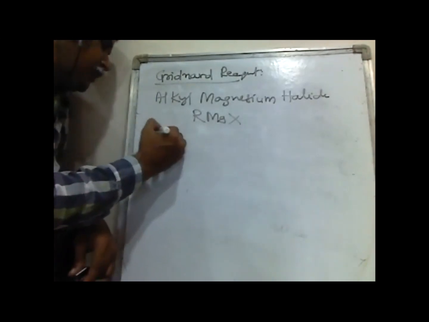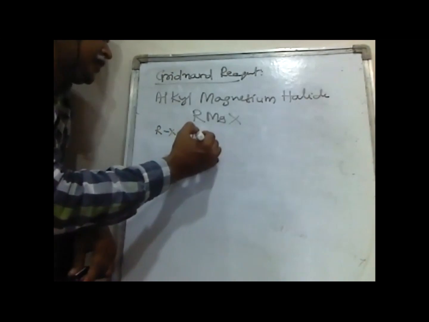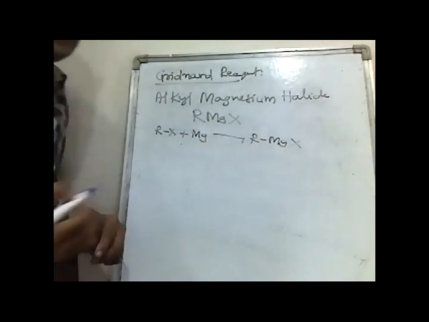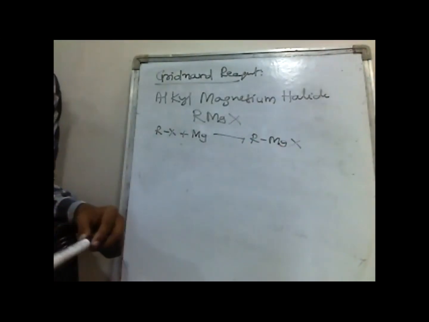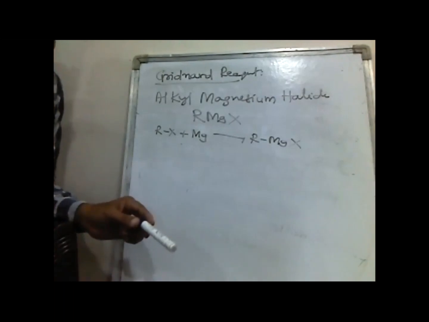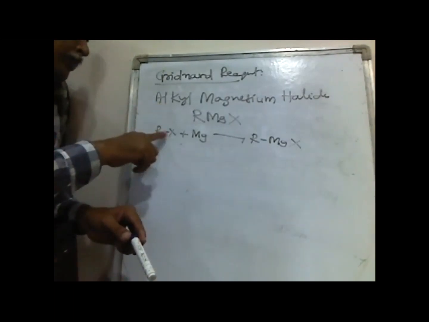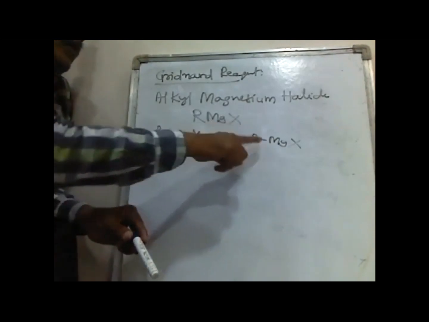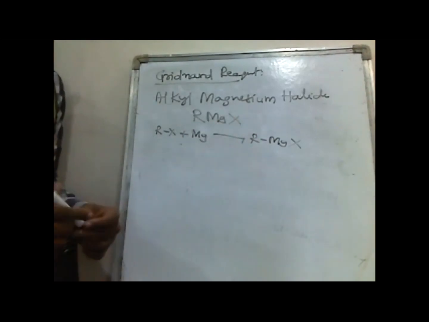Grignard reagent is prepared when alkyl halides are treated with magnesium; alkyl magnesium halides are formed.